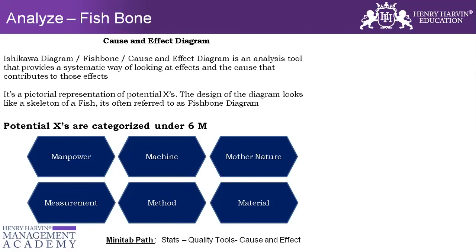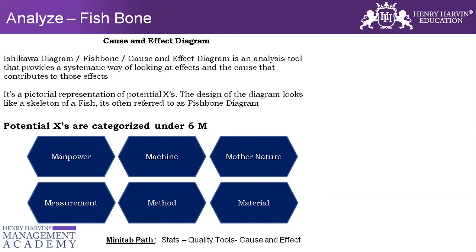It is not compulsory or mandatory to only give these categories to the causes you've identified. You can name them as per your own convenience and as per the causes you've identified. But these are the industry standards that you can categorize causes under, like